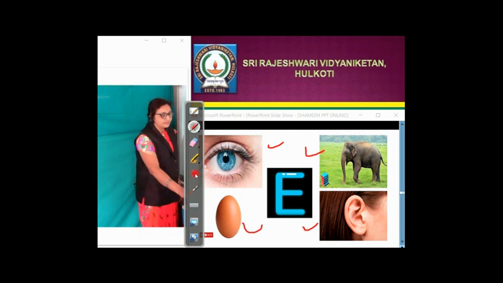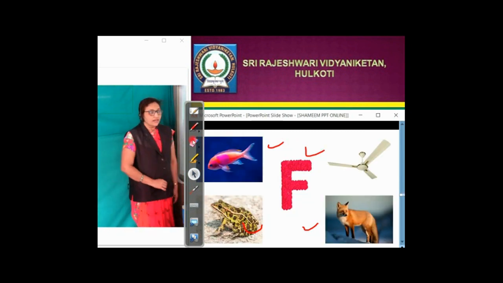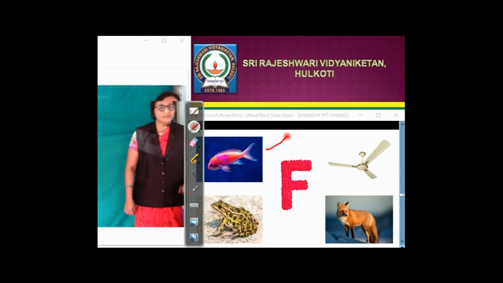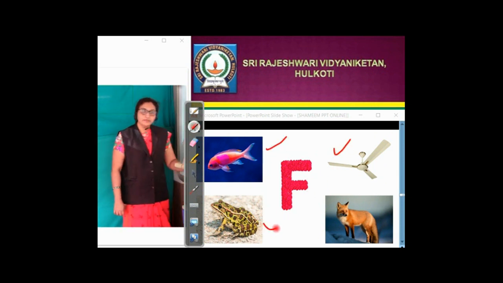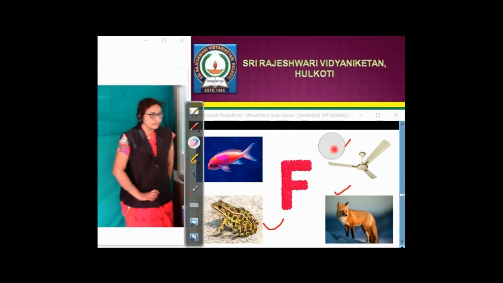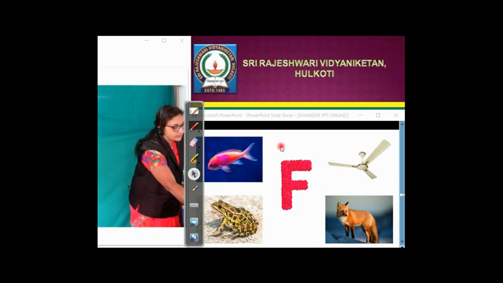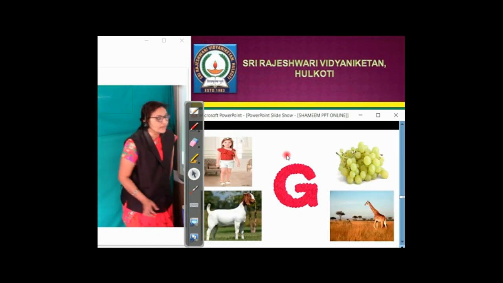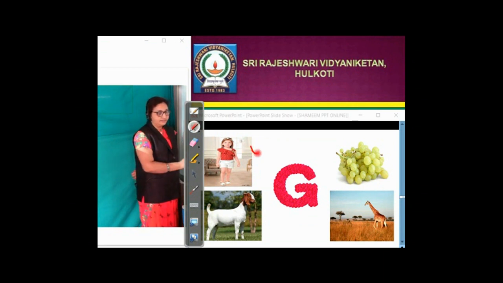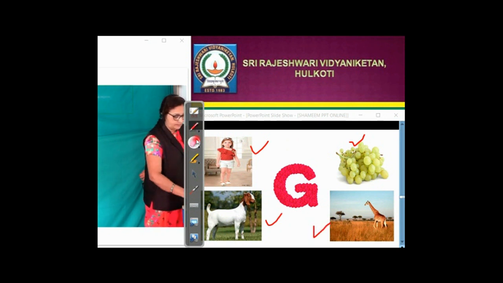Okay, children. F. F is for fish. F is for fan. F is for frog. F is for fox. Now, here comes letter G. Letter G. G is for girl. G is for grapes. G is for goat. G is for giraffe.